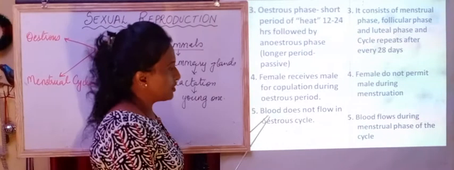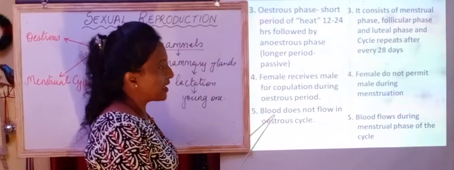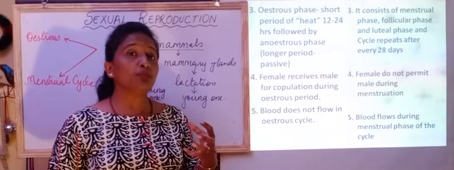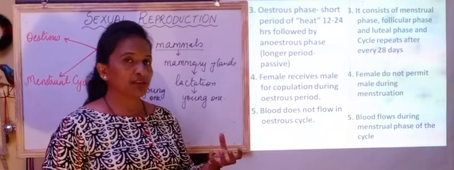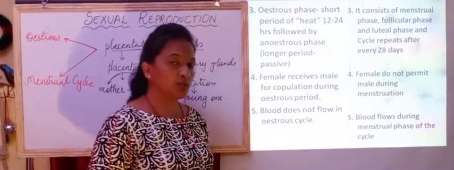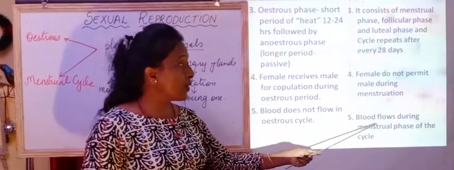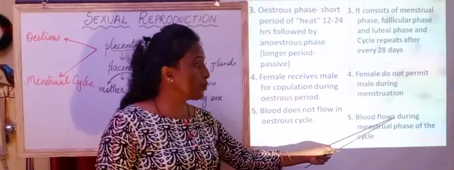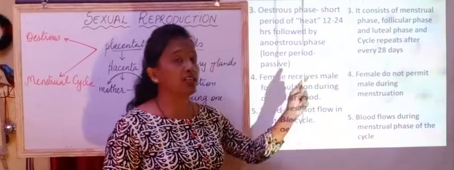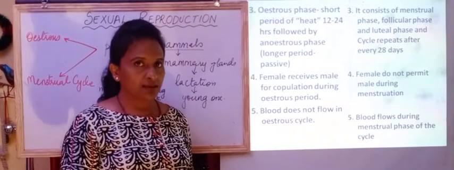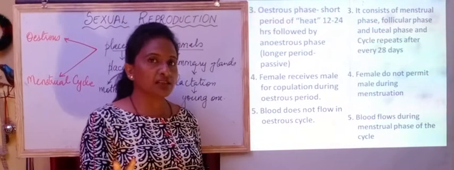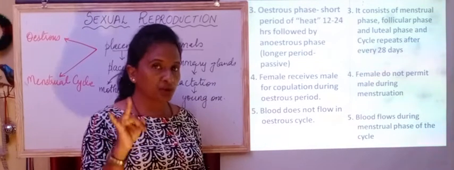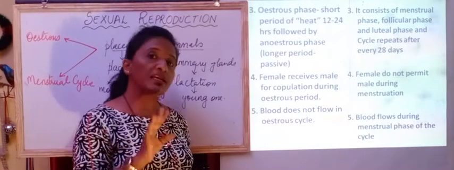Another thing which we have to discuss is that blood does not flow in the estrus cycle. That flow is not seen in the estrus phase. Whereas in the menstrual phase, as we just saw, blood flows. The menstrual cycle has 4 phases: the menstrual phase, follicular phase, ovulatory phase, and luteal phase.